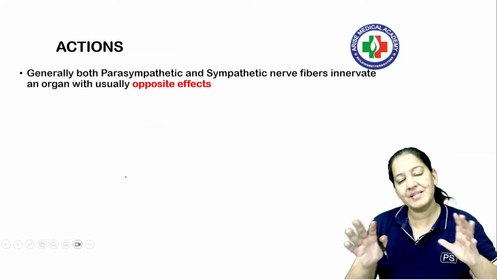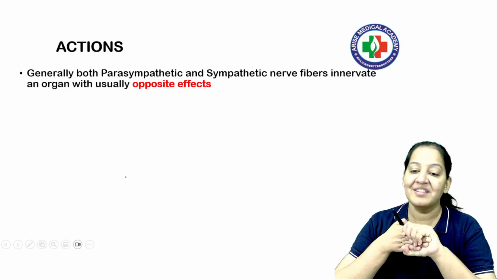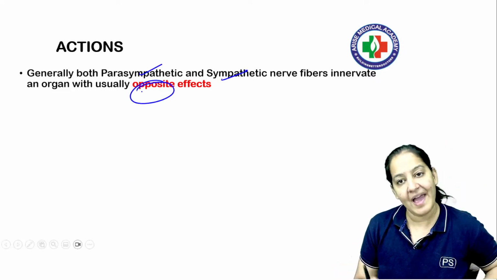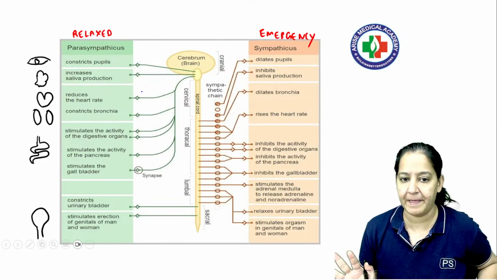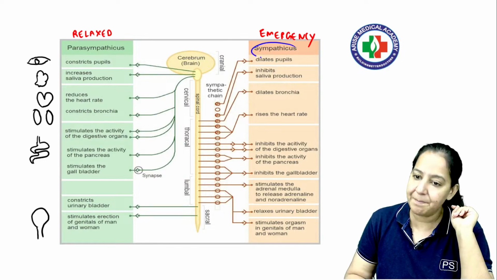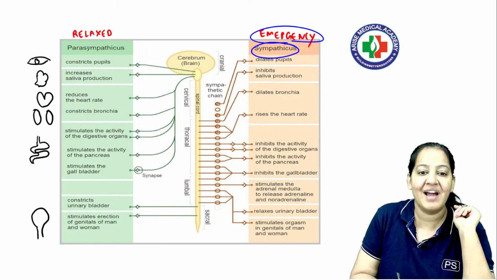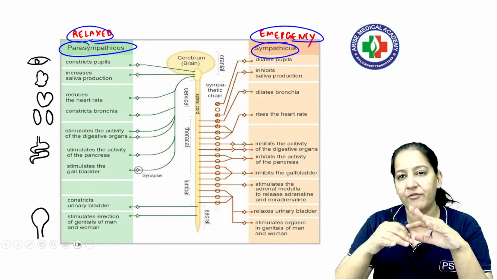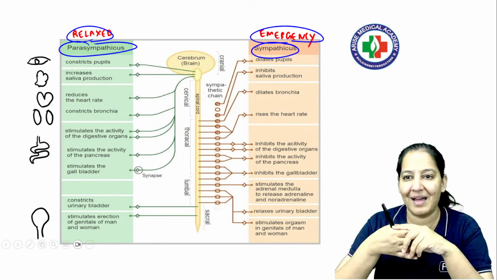This is the reason. What is the action? The last thing. What is the action? The action of these 2 systems, sympathetic and parasympathetic, is usually opposite, except some organs where the action is the same. So see everyone on the screen. The last concept: sympathetic system is emergency, and parasympathetic system is relaxed. Currently, I am teaching you, you are learning from me, we all are relaxed. There is no emergency in that.